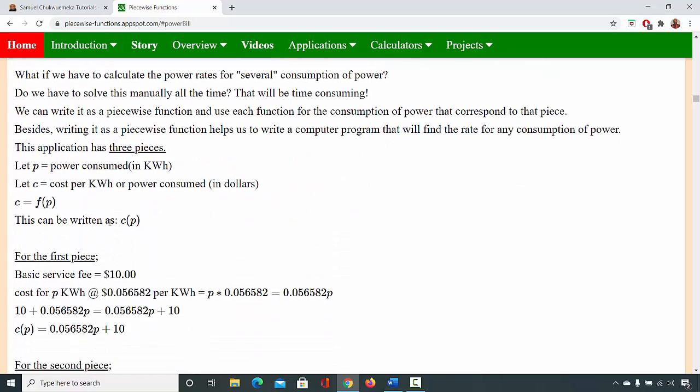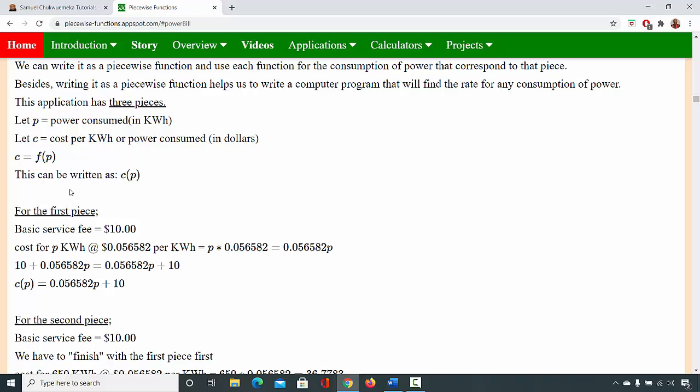the first thing we have to do here is we define our variables as well. We can say let P be the power consumed and let C be the cost per kilowatt hour. You can use R, it doesn't matter. Just use any variables that make sense, okay? So this means that C is a function of P. C is the dependent variable, the cost, and the P is the independent variable, the power consumed. So the cost depends on the power. And this is what your students already know in algebra.